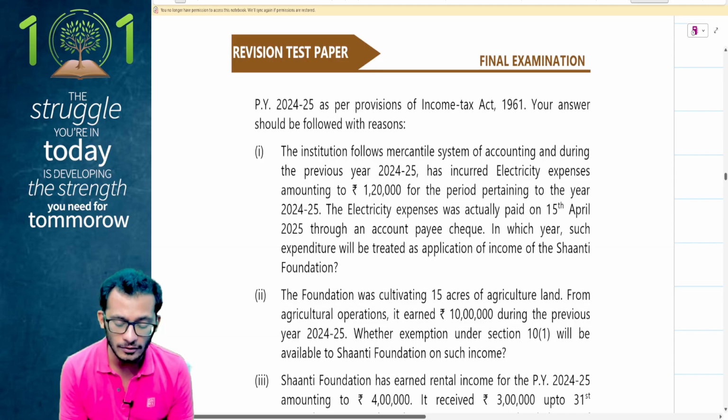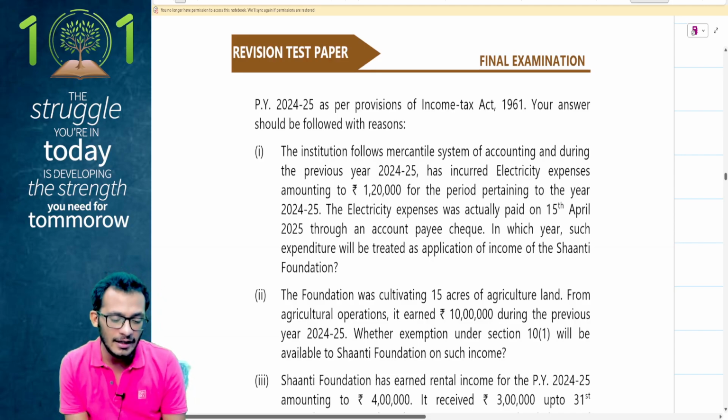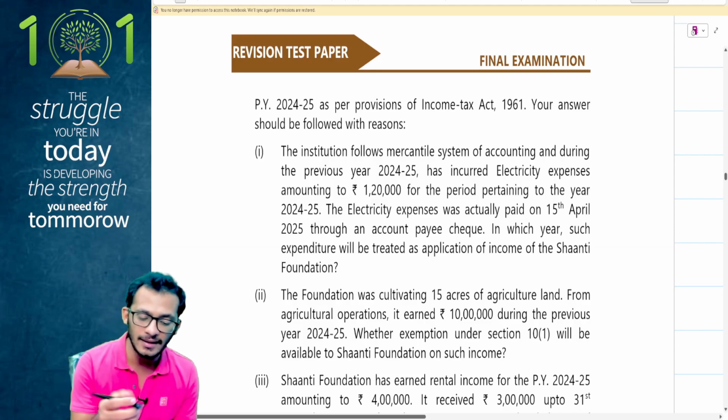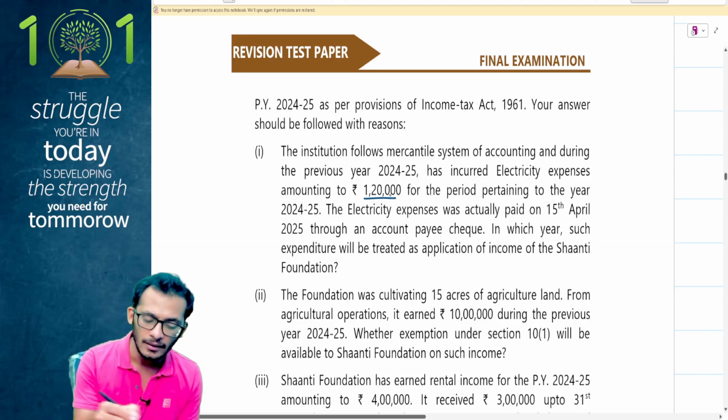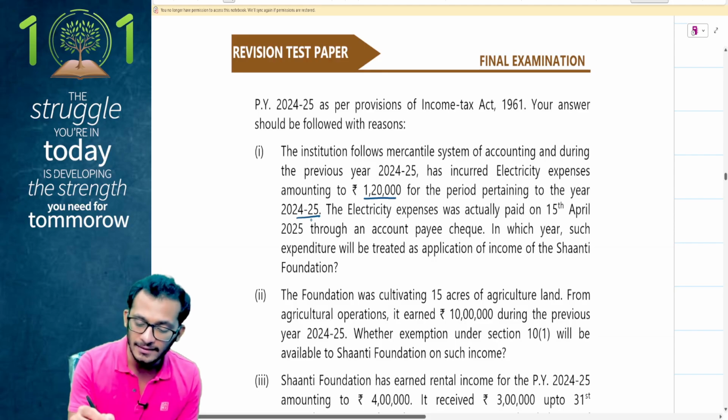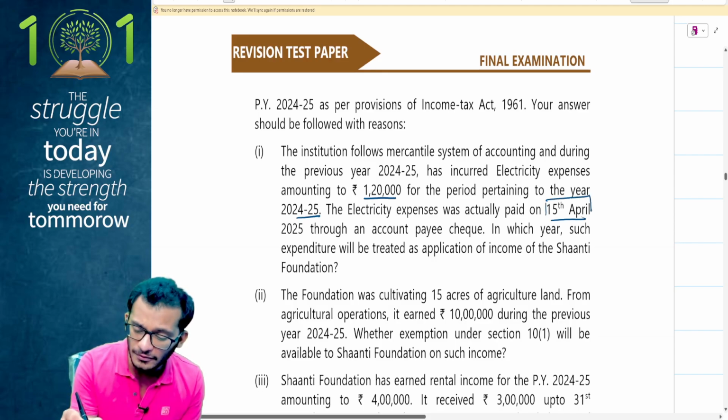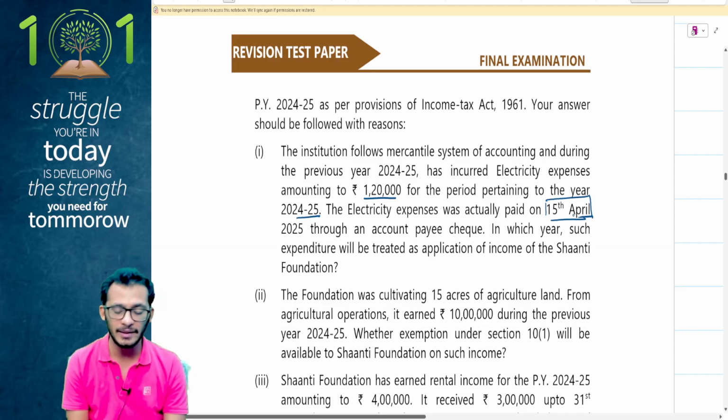The institution follows the mercantile system of accounting and during the previous year 24-25 has incurred an electricity expense of 1,20,000 during the year 24-25. The electricity expenses were actually paid only on 15th April 2025 through an account payee cheque. In which year will such expenditure be treated as application?